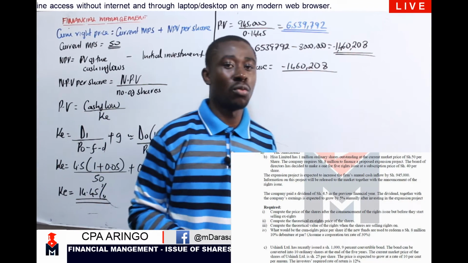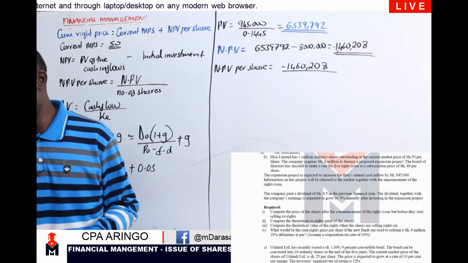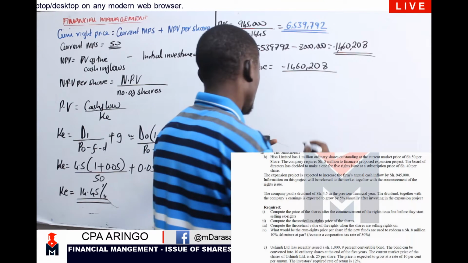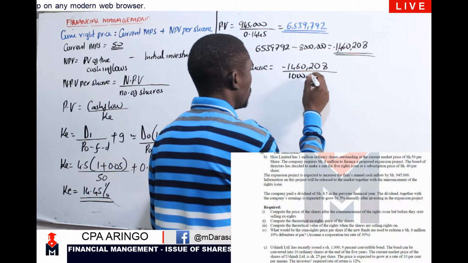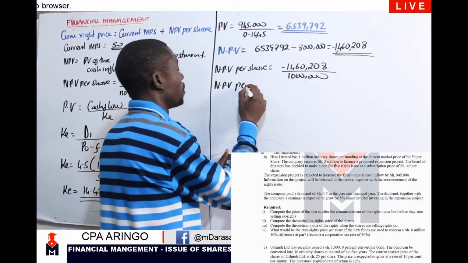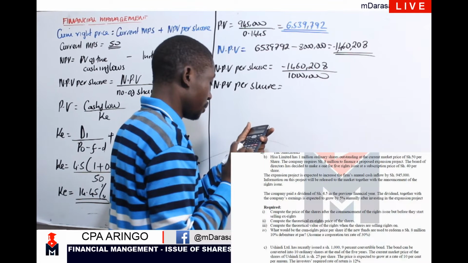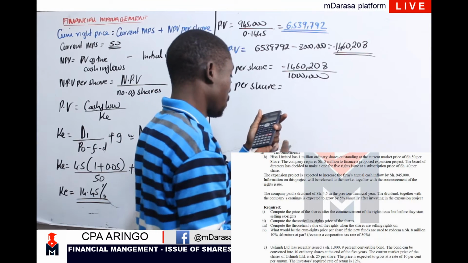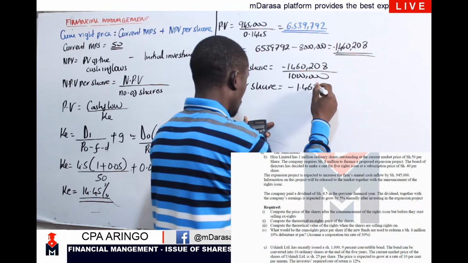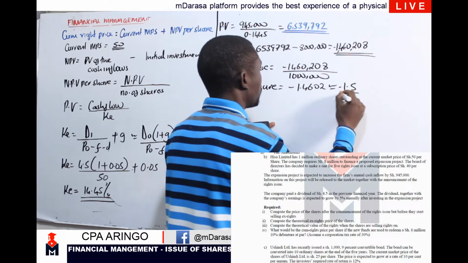How many shares were we intending to raise? According to our question, we were intending to raise 1 million ordinary shares. So divide by 1 million here. Therefore, we can agree that NPV per share, I should be having a figure of negative 1.4602, which is just the same as saying negative 1.5.